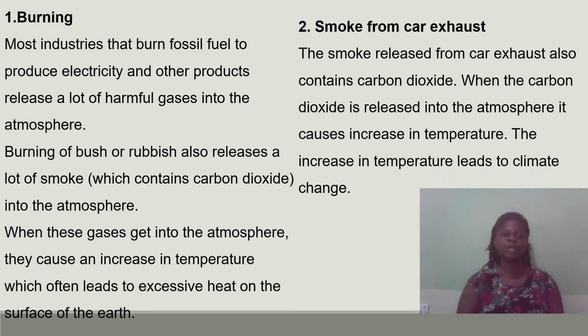So when you talk of burning, most industries burn fossil fuel to produce electricity and other products. Another product releases a lot of harmful gases into the atmosphere. Now burning of bush or rubbish also releases a lot of smoke which contains carbon dioxide into the atmosphere. When the gases get into the atmosphere, they cause an increase in the temperature, which often leads to excessive heat on the surface of the earth.